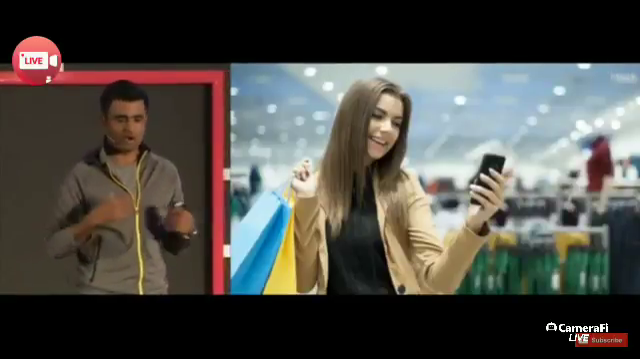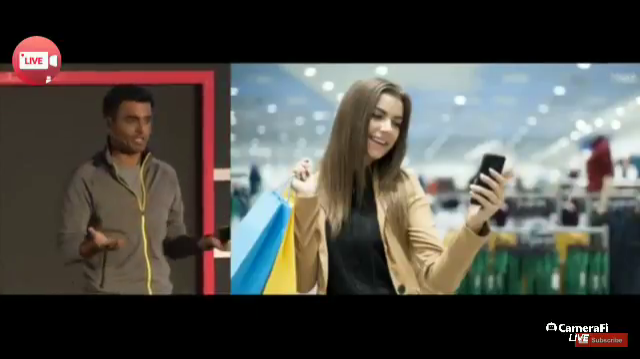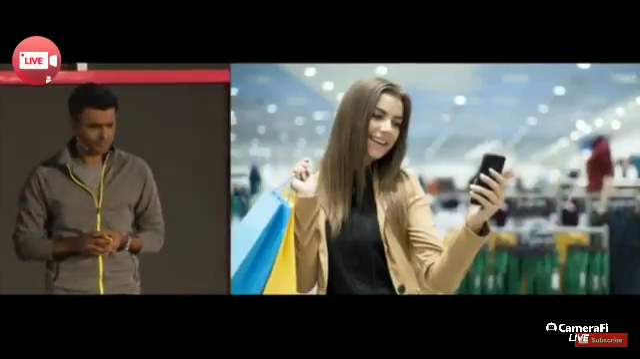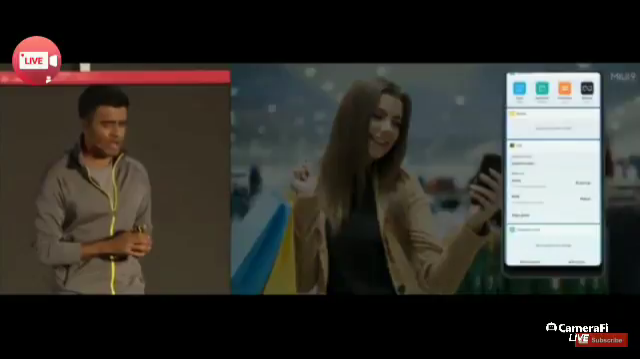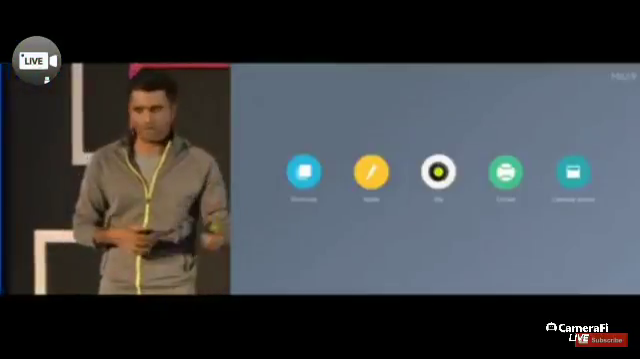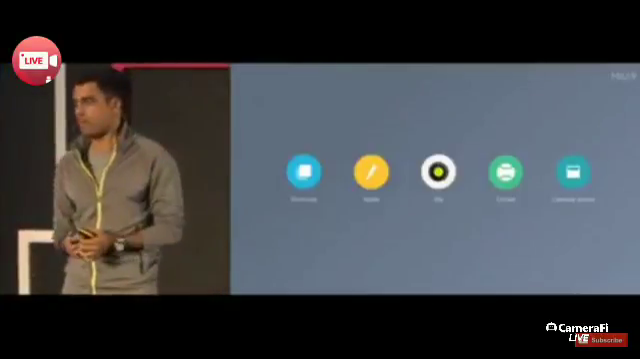Here's another example. Let's say you're out shopping and you want to take a cab home. You want to find a cab home. We support a whole lot of services, and this feature is brand new. We'll be adding more.